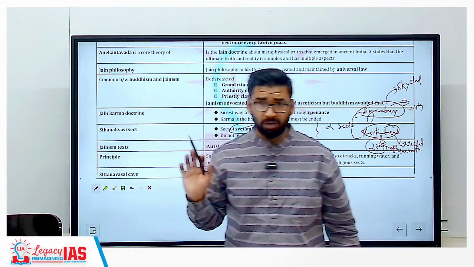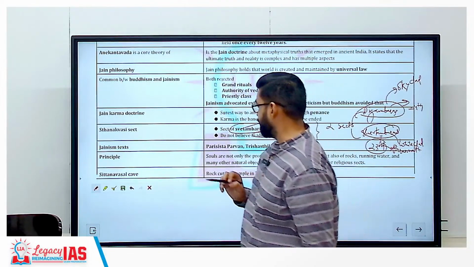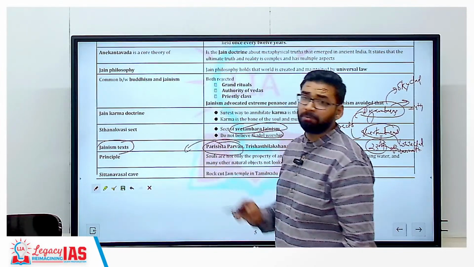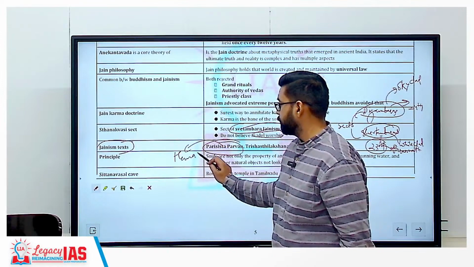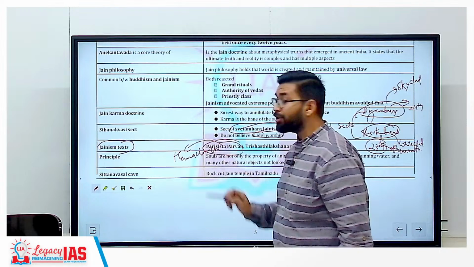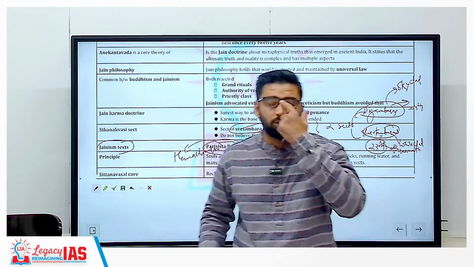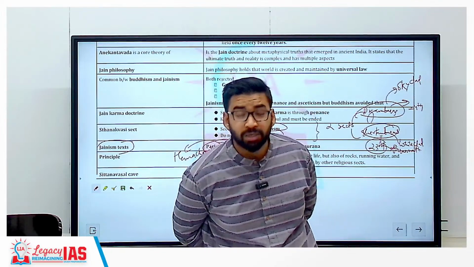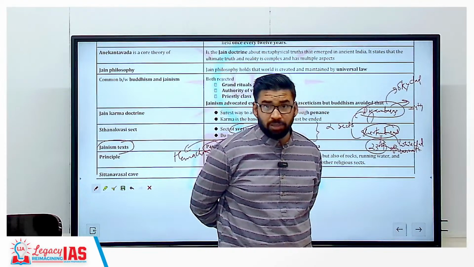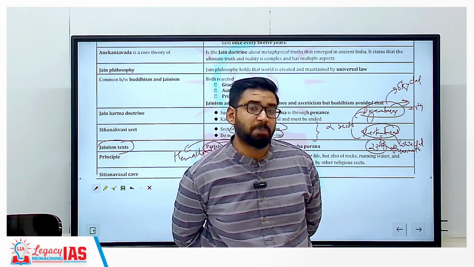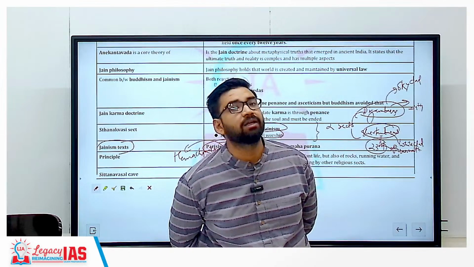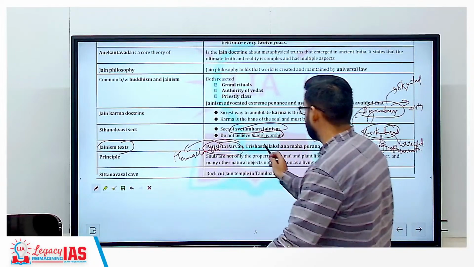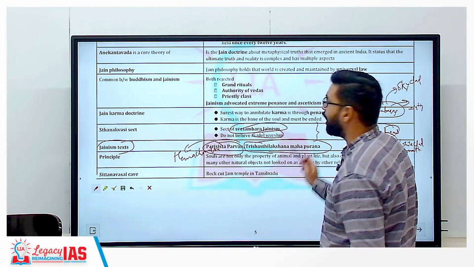worship. Clear? Another question in PYQ was on Jainism text, like Parishth Parvan. Parishth Parvan is written by Hemchandra. Now, this text mentions the story of Chandragupta Maurya, that Chandragupta Maurya along with Bhadrabahu, a Jain monk, and other people migrated from Magadh to Shravan Belgola, and Chandragupta Maurya performed the Salekhana fast. This story is mentioned in Parishth Parvan. Clear? Another book is Trishashtilakshana Mahapuran.